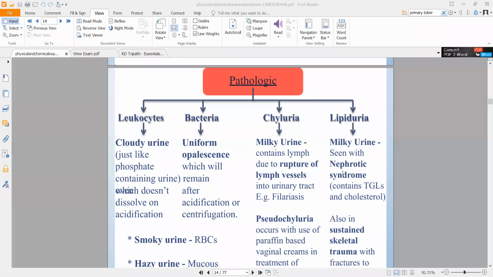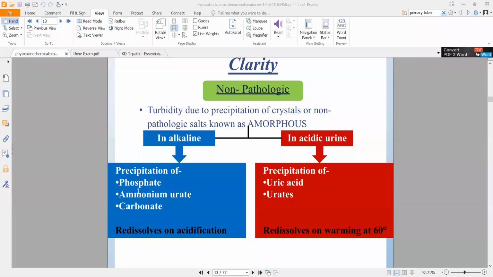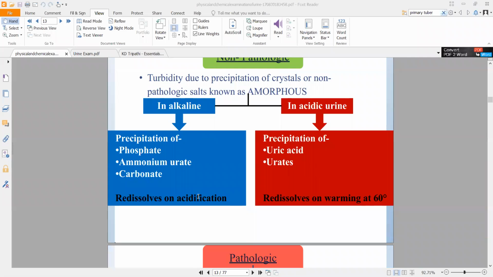Now if you're finding leukocytes, the urine will generally be cloudy in color. This is almost like phosphates, but it does not dissolve on acidification. Meaning, if you add a little bit of acid to the urine, in case of excessive phosphates when you are checking an alkaline urine, it redissolves on acidification. Because it is an alkaline substance, if I add a little bit of acid, what will happen? Acid plus alkali will mix. You will get a salt and you will get water. That is the basic reaction when you mix an alkaline and an acidic substance.